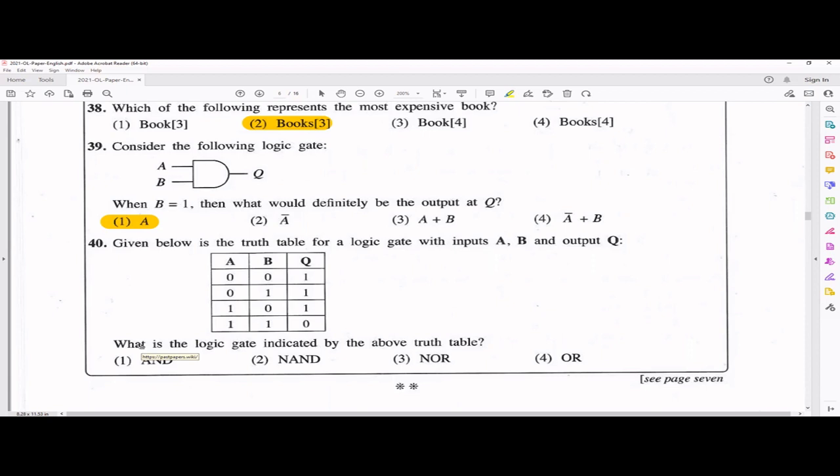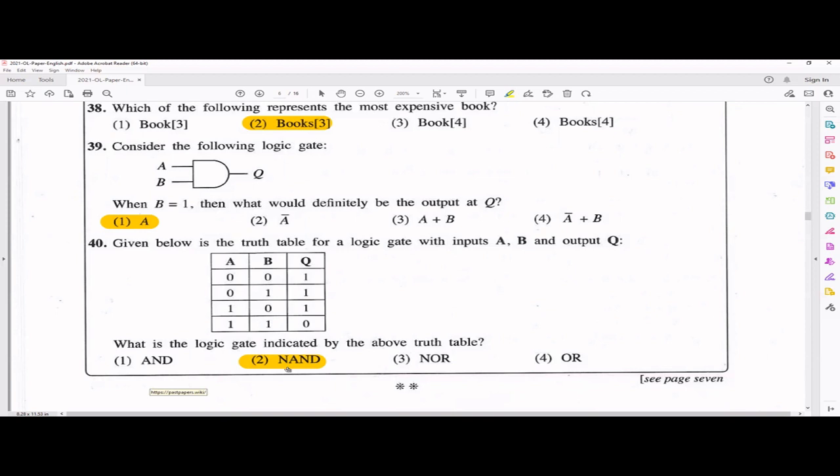In the 40th one, they have given you the truth table, and in the truth table, we can see both inputs 0, it has become 1, right? One input becoming 1 also gives 1. But if all inputs are true, it's 0. By the look and feel I could just pick this one, but let's see whether you can understand. AND gate: in the AND gate, only if both inputs are 1 is the output 1. So that is wrong here. Actually it's the reverse of it. Can you see? It's the reverse of it.